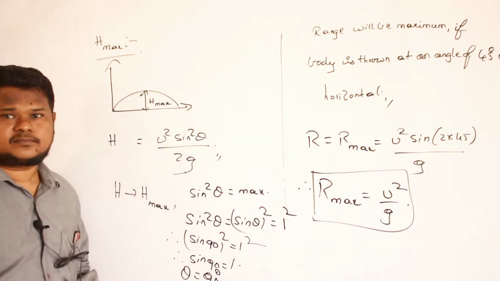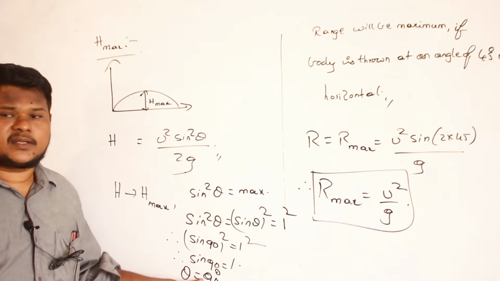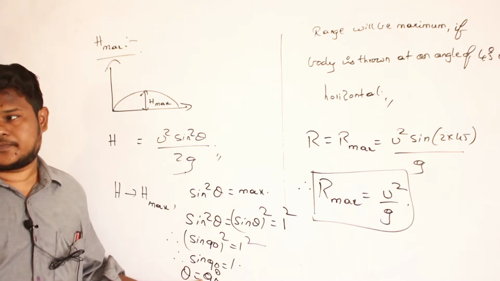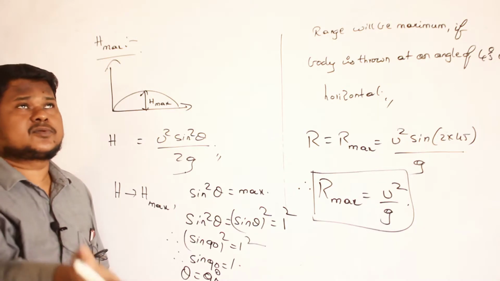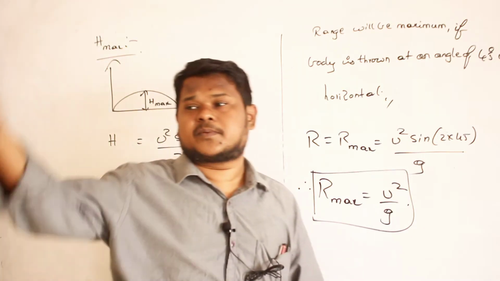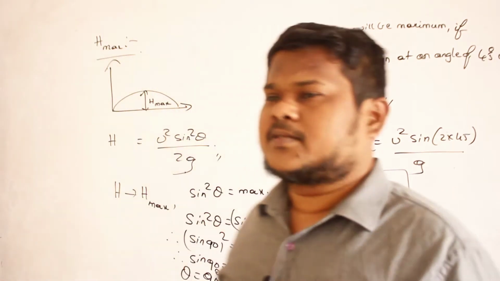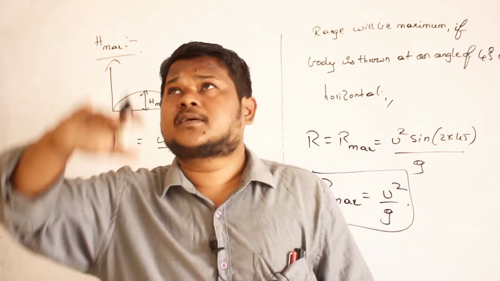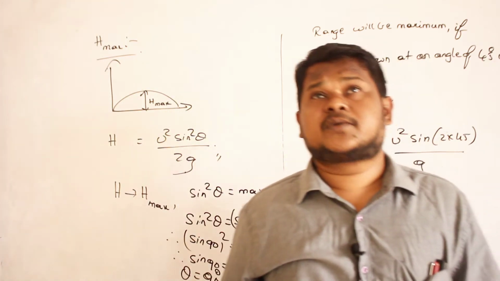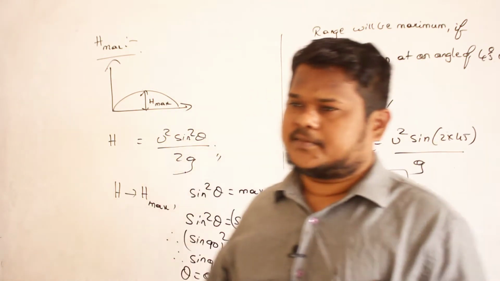Understood? It means if I throw the body at an angle of 90 degrees to the ground, then the height will be maximum. I have to throw the body vertically upwards, then the maximum height will be covered by the particle. This is by common sense also. If you throw the body at an angle of theta, maximum height it cannot reach, but if you throw the body in the vertical direction, definitely the body will reach the maximum height.